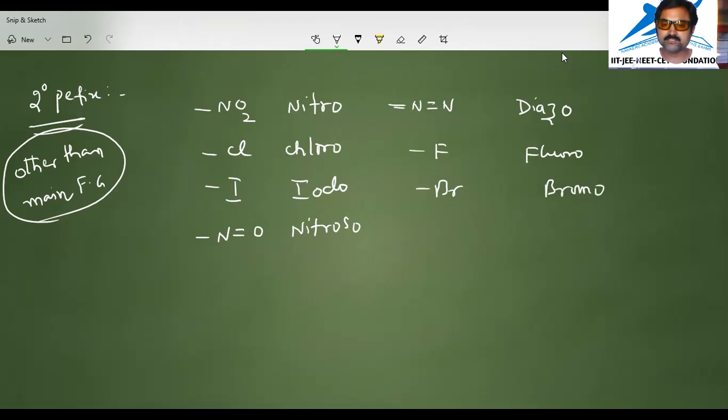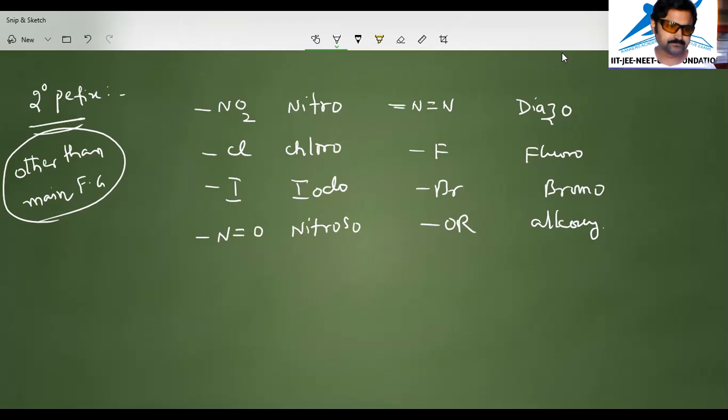If OR is there, that is called alkoxy. Remember a few things here: other than functional groups, the substituents are said to be secondary prefixes, and functional groups are always indicated by secondary prefixes and secondary suffixes.